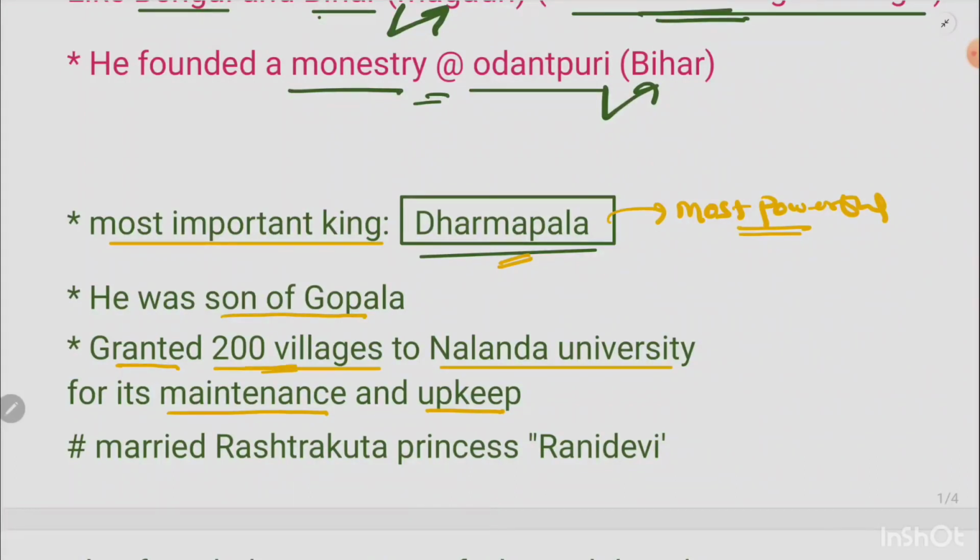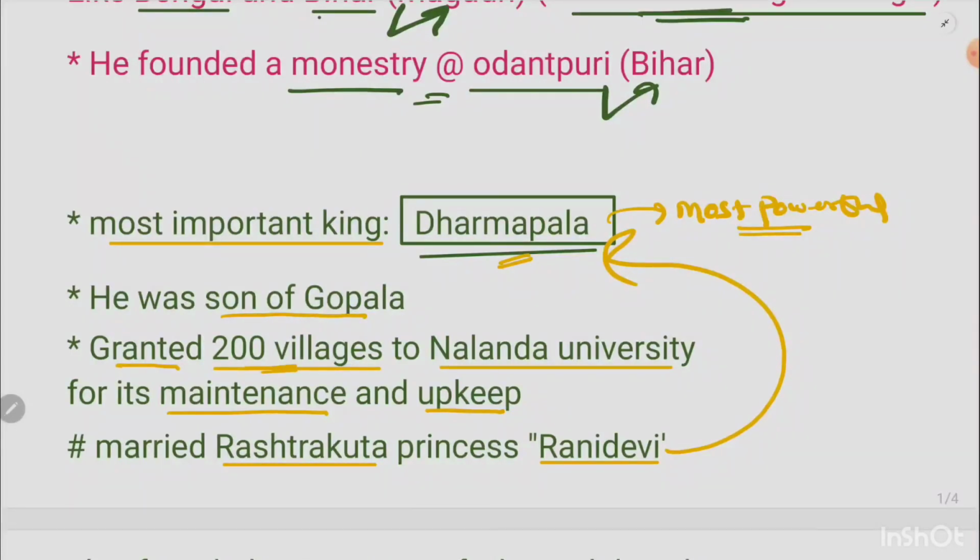Okay, and also another important detail which we have to learn about Dharampala is the matrimonial alliance which he had with the Rashtrakuta dynasty. Because again and again exams ask sometimes, was there a matrimonial link between these two dynasties or was there not? So how that link can be traced, that's very important. For example, Rashtrakuta dynasty is a different dynasty, right? But the link is created through this princess called Rani Devi. Okay, so she belonged to the Rashtrakuta dynasty, but this Rani Devi was married to Dharampala. And this is how there was a link between the Rashtrakuta dynasty and the Pala dynasty.